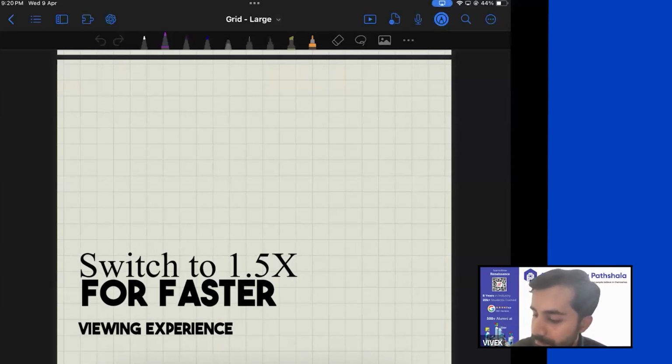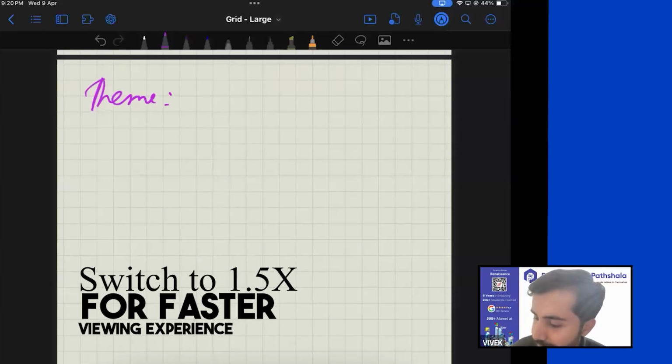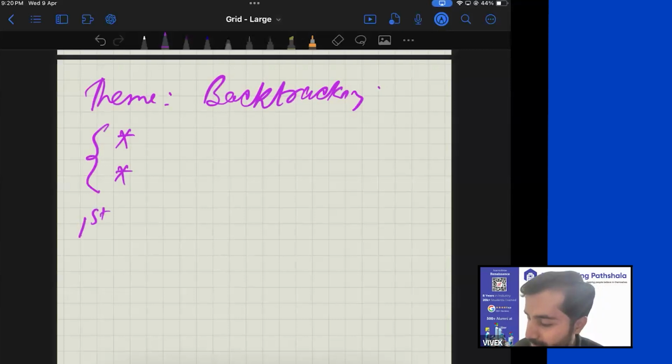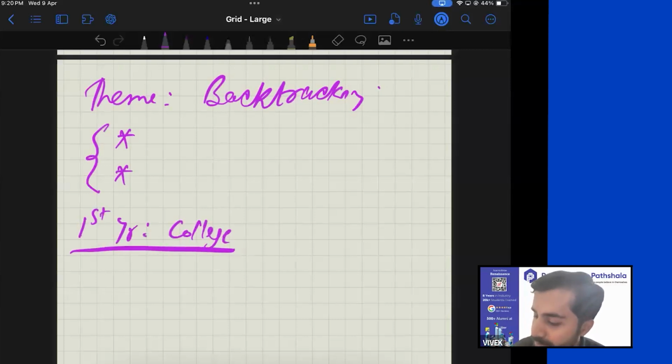The theme of today is backtracking. But before we get started, there are two preliminary things which we learn in our first year of college. If you have studied C programming or whatever, you must have heard about these concepts called pass by value and pass by reference.